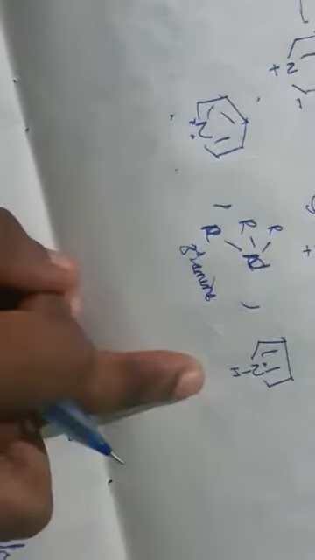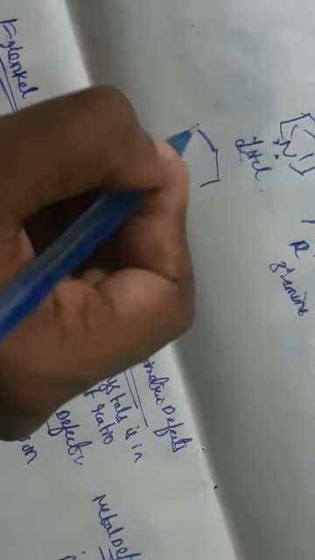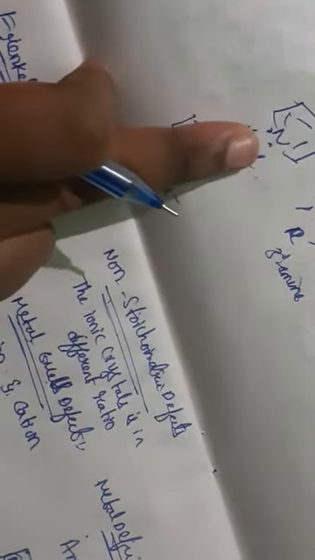Coming to pyridine, it has a lone pair of electrons. So when I react this compound with HCl, what will happen? It can easily form the pyridine H plus Cl minus salt. Why? Because the lone pair of electrons accepts the H plus ion.